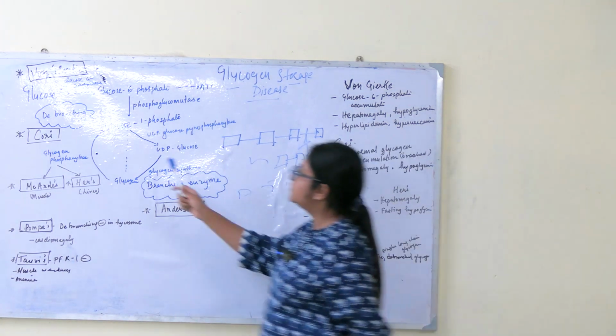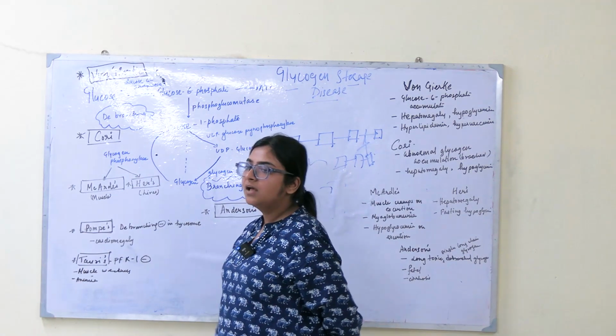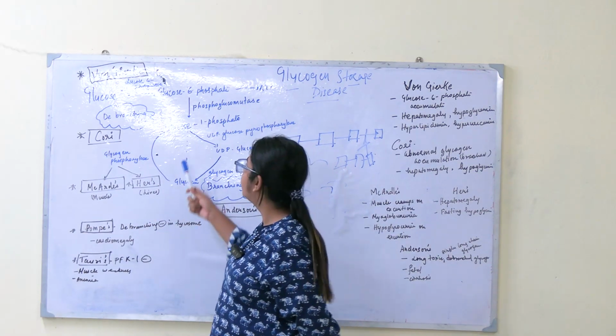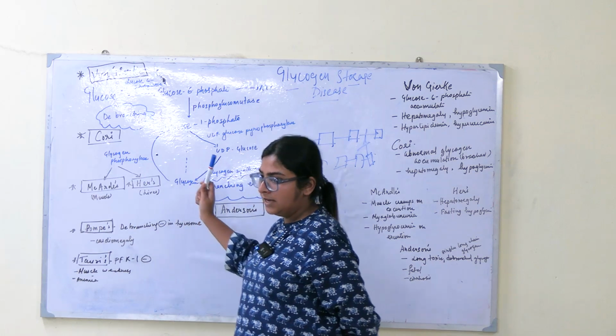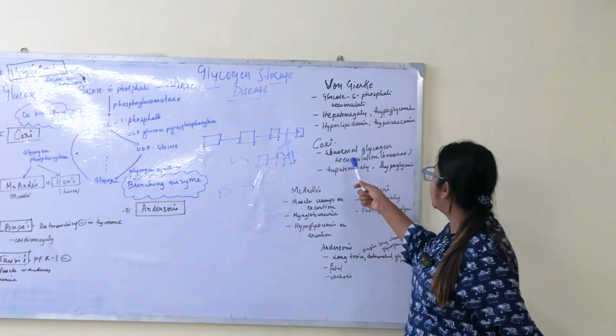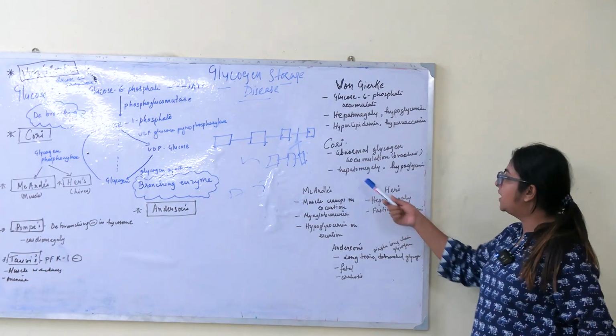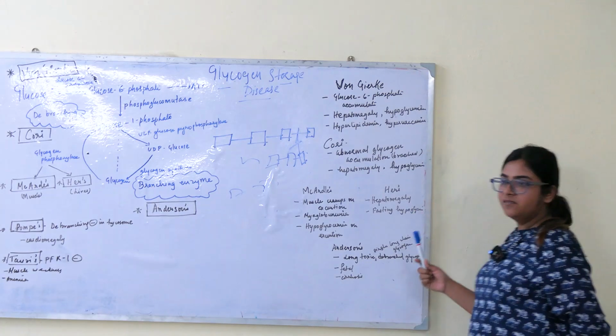Alright, second we have seen debranching enzyme deficiency. Debranching enzyme deficiency will lead to what? Abnormal structure of glycogen stored in our liver, which is Cori's. Abnormal structure of glycogen accumulated in the liver is Cori's. Branched glycogen which is getting accumulated in the liver is Cori's. Same hepatomegaly and hypoglycemia we will see.